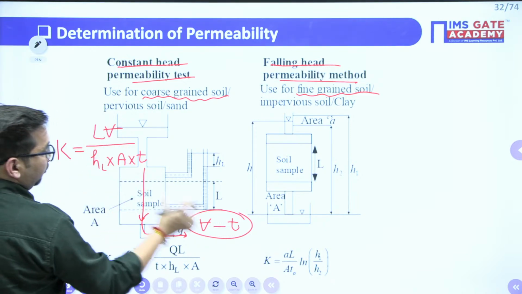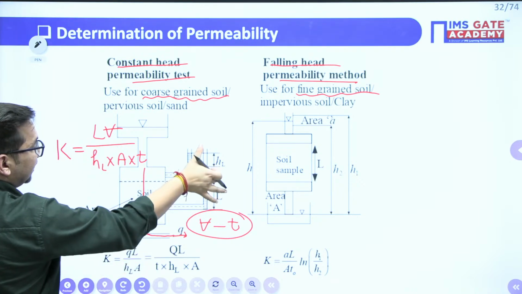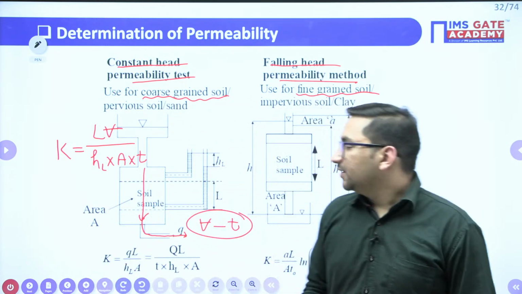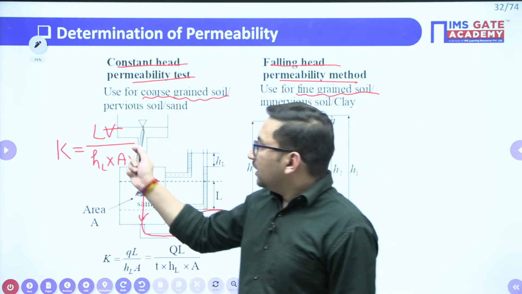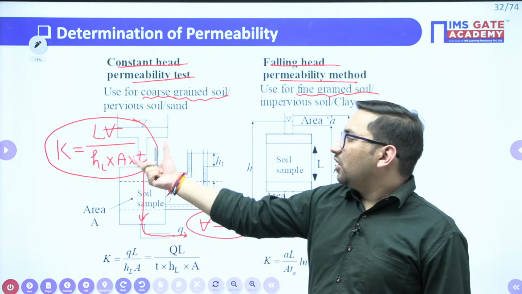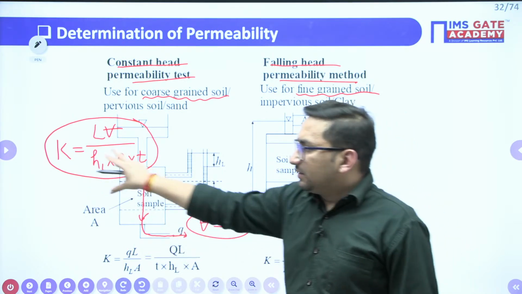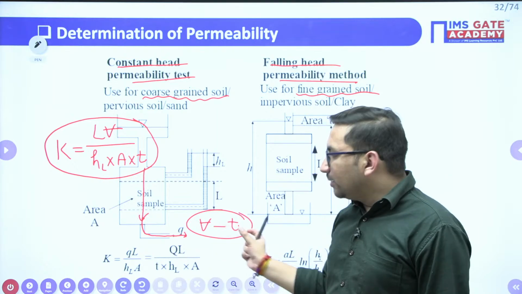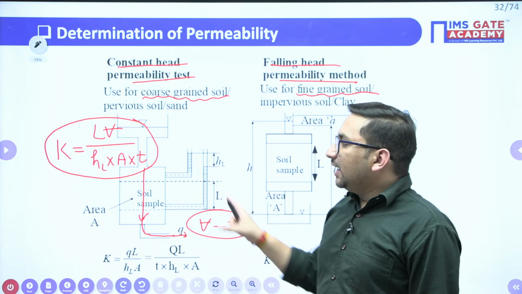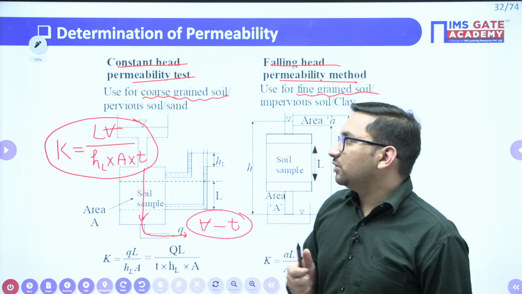So V is the volume you have collected in time T, L is the length of the sample, H_L is the head loss, and A is the cross-sectional area of this sample, right? So by this test, you can find out the permeability value. Try to analyze that in this test we are not getting the K value directly. We are getting the volume and time. It means the examiner can give me the data of this volume and time and can ask me for this permeability value, right? So you have to remember this formula.